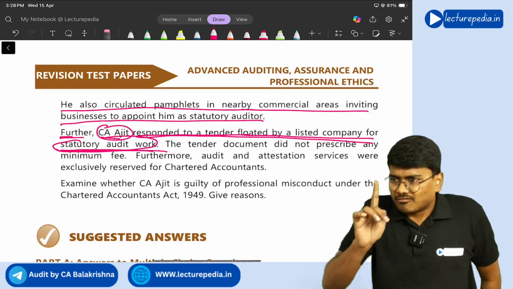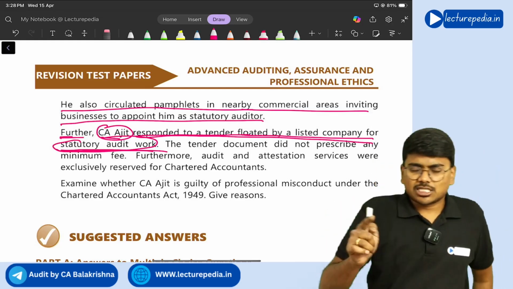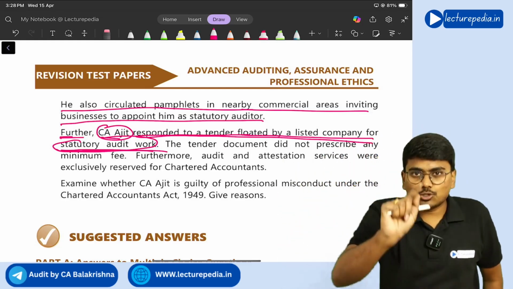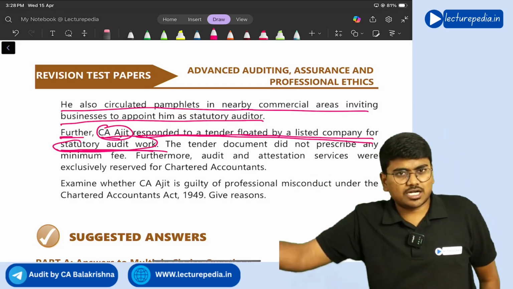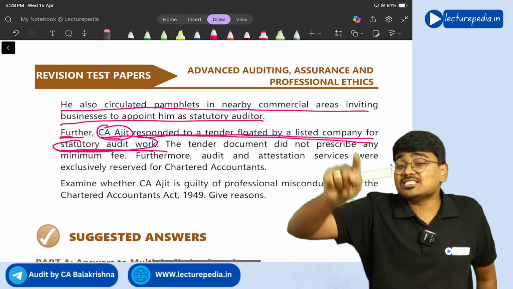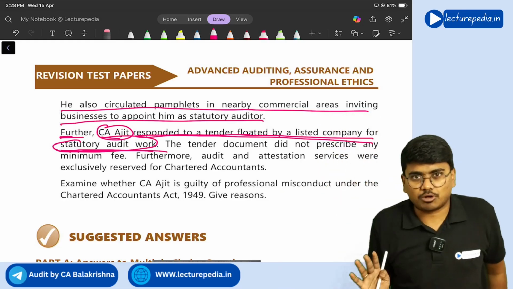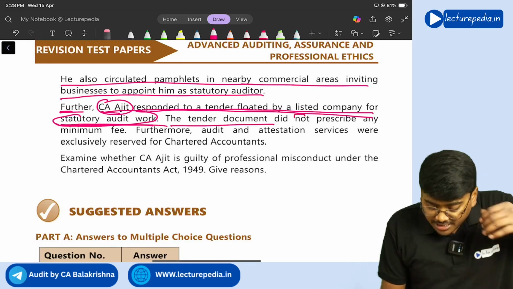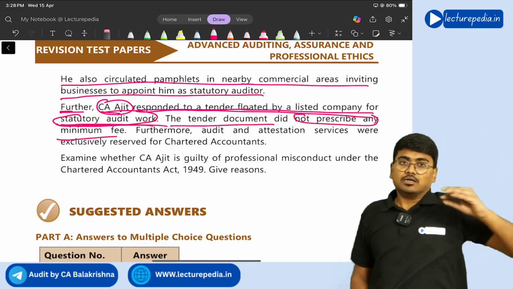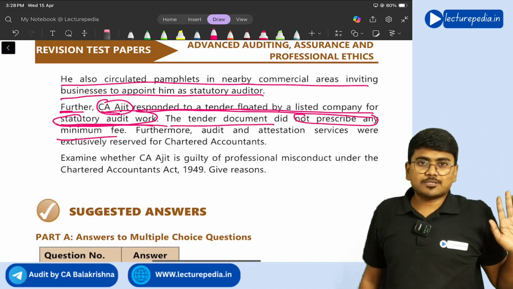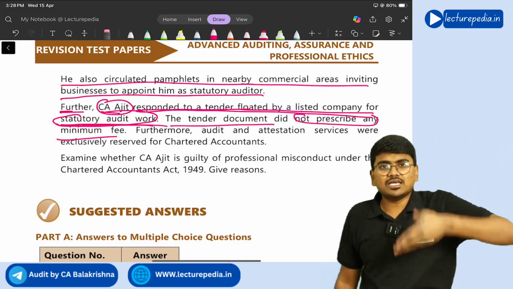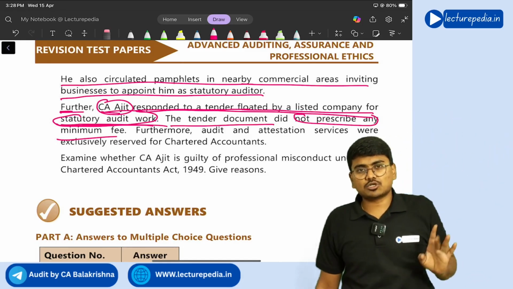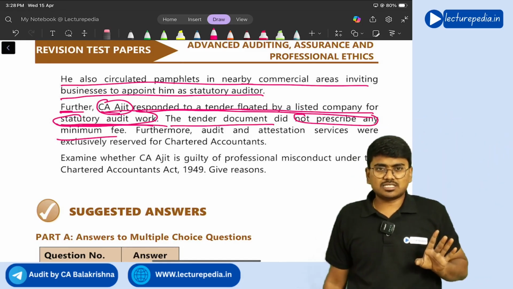If a work is exclusively reserved for the chartered accountant and a tender is given in that area, can you respond? The general rule is you cannot respond. But the exception is, if there is a minimum fee prescribed, you can respond. Let us see whether a minimum fee is prescribed. The tender document did not prescribe any minimum fees. The tender document does not have any minimum fees, and that work is exclusively reserved for the chartered accountant, and you have responded, so you will be deemed guilty of professional misconduct, again under the same Clause 6, Schedule 1, Part 1.